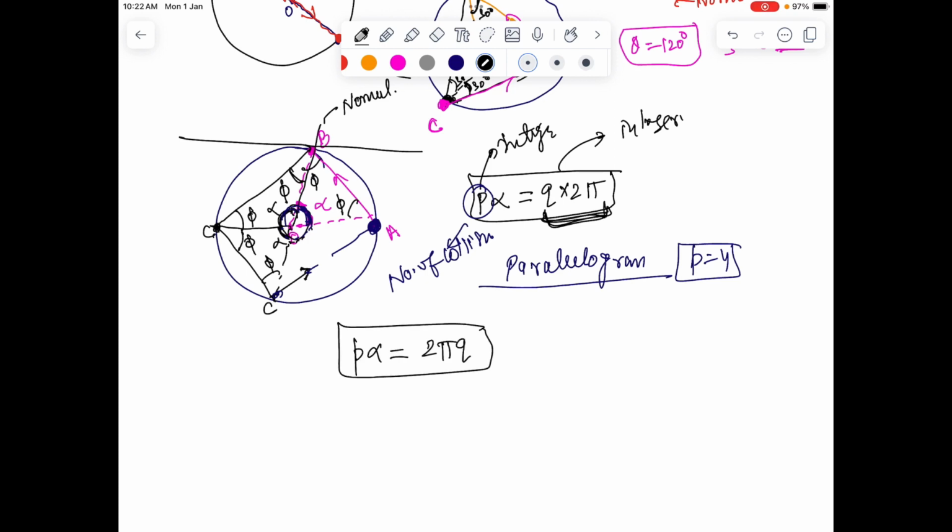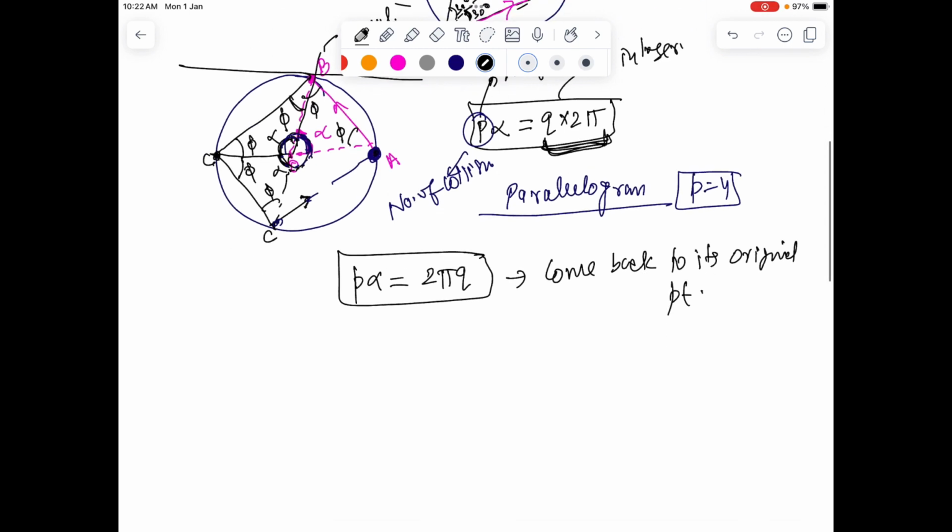So the condition p alpha equals 2 pi q gives the necessary and sufficient condition for a ball to come back to its original point. And now you can clearly see what it means: if alpha is 2 pi q by p, then 2 pi by alpha is p by q.